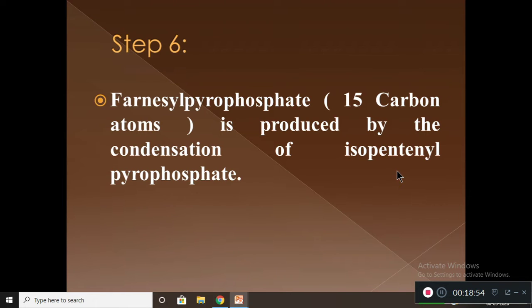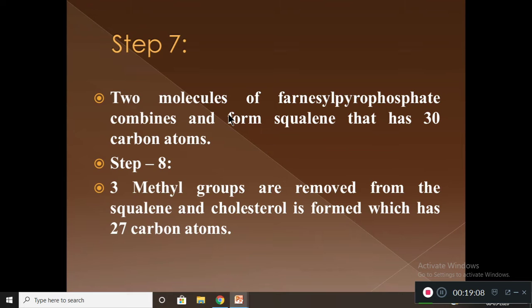In step 7, two molecules of farnesyl pyrophosphate combine together and form squalene, which has 30 carbon atoms. Already farnesyl pyrophosphate has 15 carbon atoms, and now it undergoes condensation to form the 30 carbon substance called squalene.